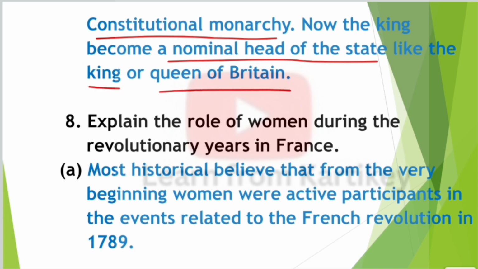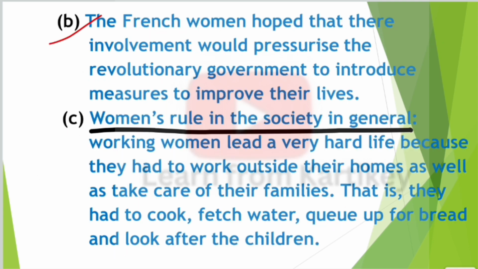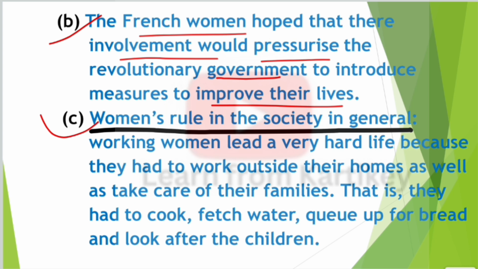So next, question number 8. Explain the role of women during the revolutionary years in France. First point, most historians believe that from the very beginning women were active participants in the events related to the French Revolution in 1789. Second point, the French women hoped that their involvement would pressurize the revolutionary government to introduce measures to improve their lives. Third point, women's role in society in general.